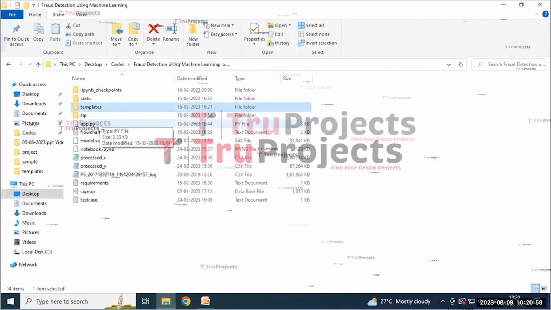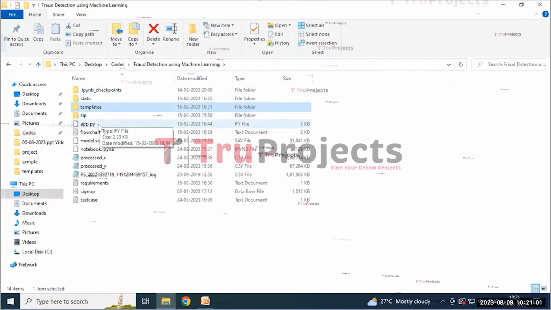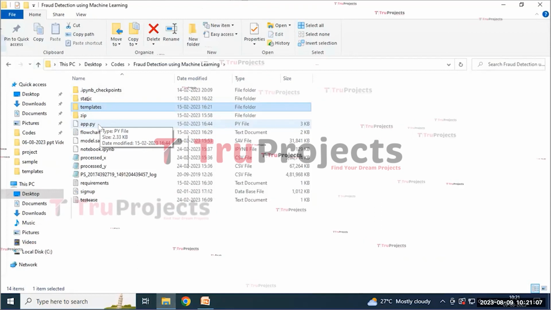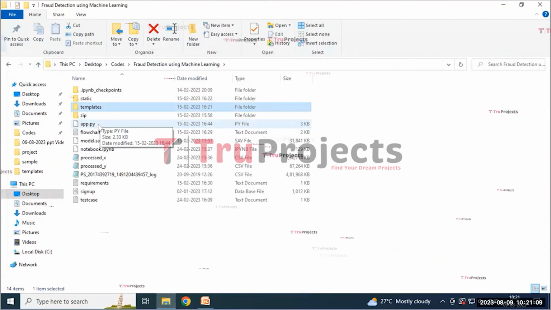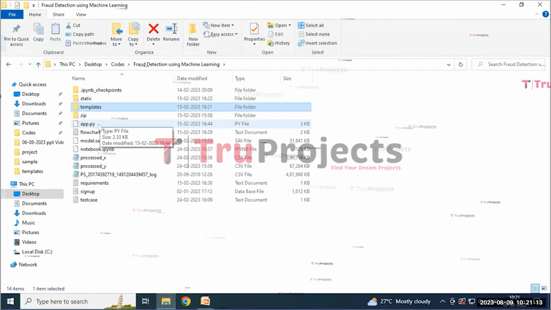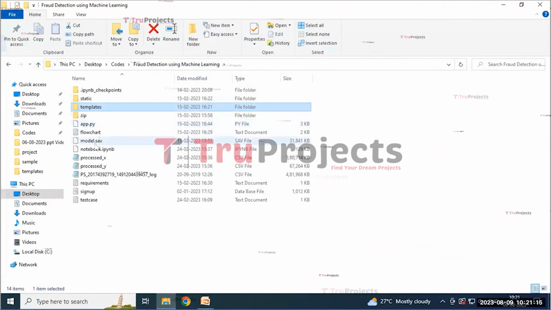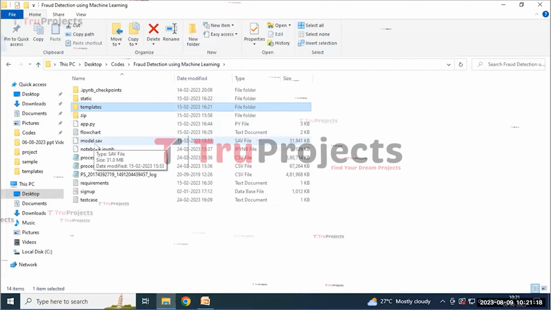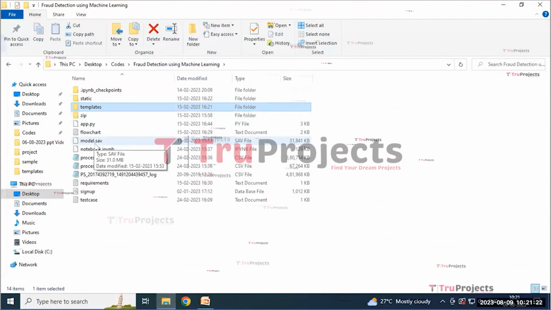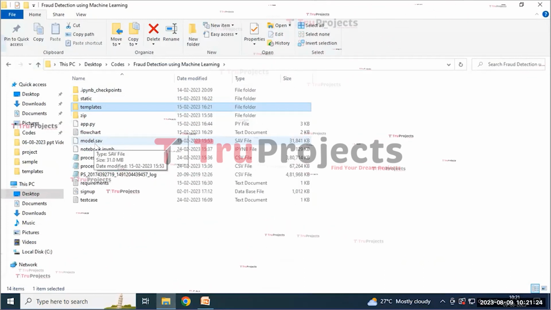App.py is a file which contains the information related to the front-end logic. It includes the code written in Python that handles the server-side operations, such as processing the user request, interacting with the database, and generating the dynamic content that is to be rendered in the HTML template. And the model is a SAV file which contains the combination of the algorithms and is loaded into the project code during the runtime to utilize the trained model for the various tasks.